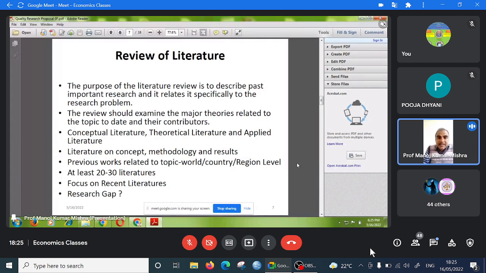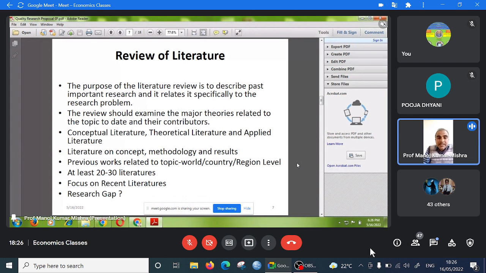Now the second part is the review of literature. Review of literature is very important. What is the review of literature? The review of literature means what work on this topic or related to this topic has been done by the previous researchers till the date. This is called the review of literature.